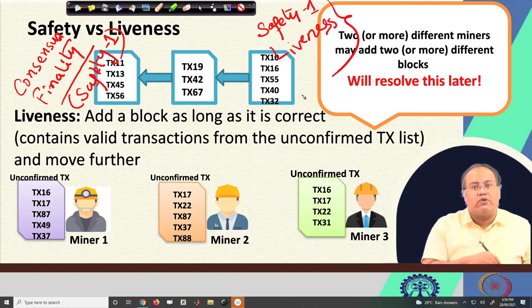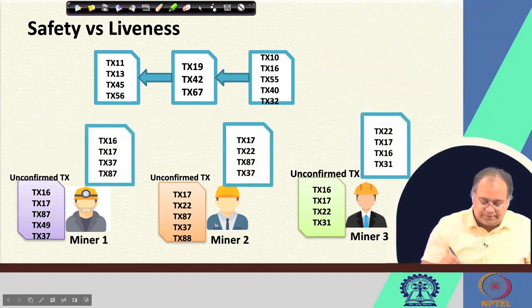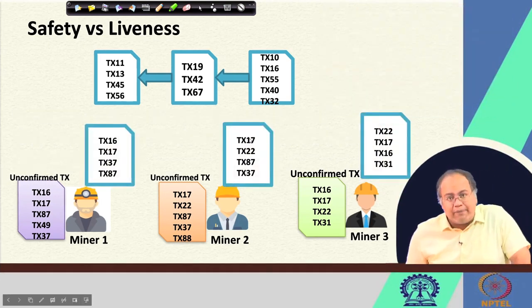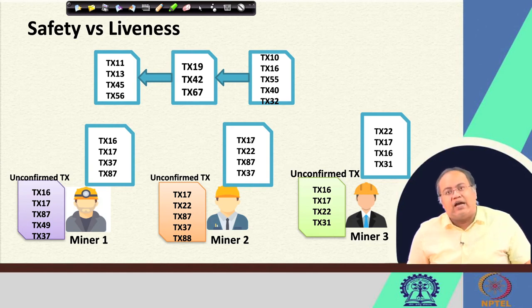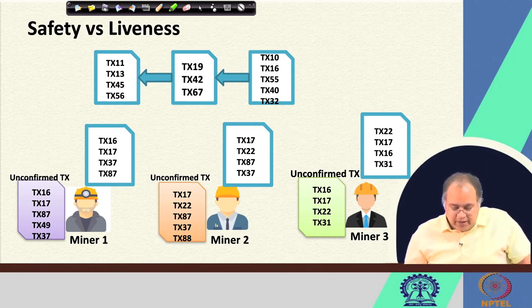So, these two we are going to consider and the safety 2 we are going to ignore for the moment. So, with that, how can we design a consensus mechanism? What happens is that the miners pick up a set of transactions from this unconfirmed transaction list and prepare a block. Every miner does this independently because the miners do not know each other. So, I do my own job and the network will say whether my job is successful or not. I do not bother about what other miners are doing.